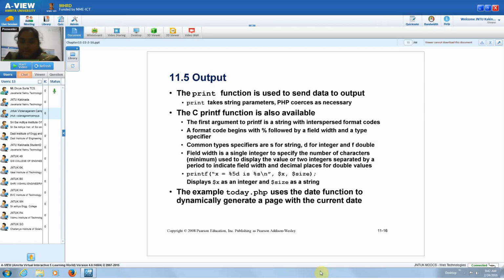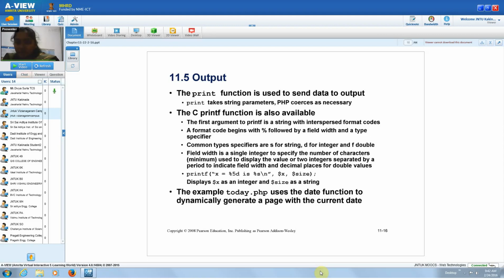I discussed that there is not much difference between print and echo. Actually, there is some reverse which I mentioned. Echo is faster than print, so better to use echo instead of print, because print has a return value. So please use echo instead of print.